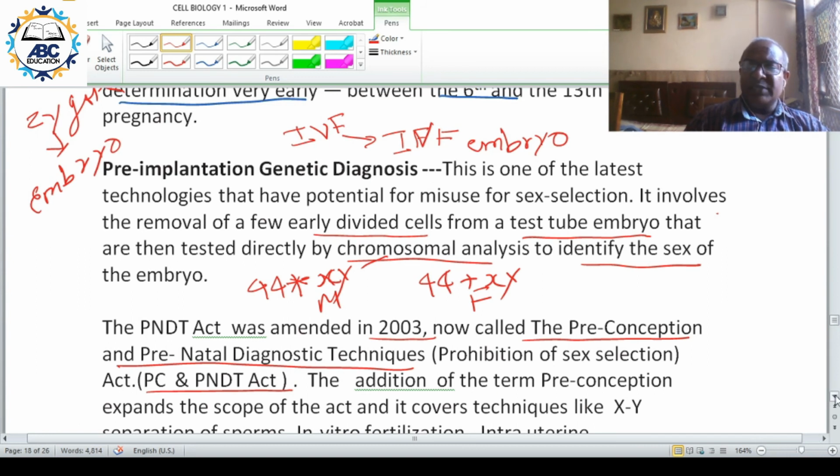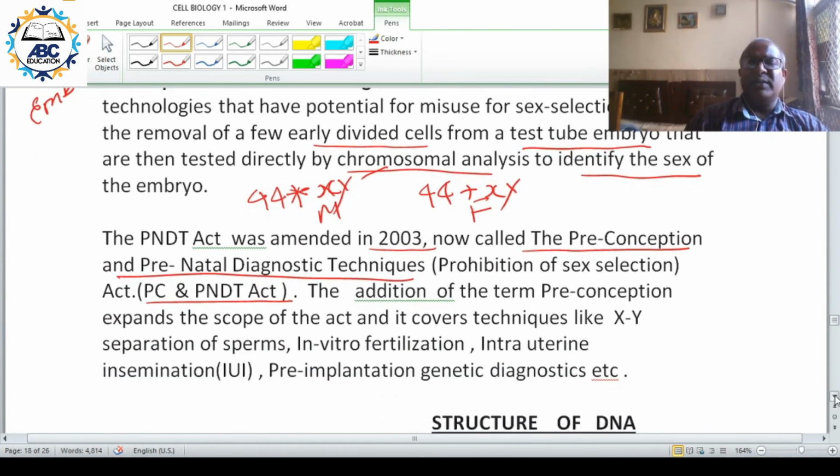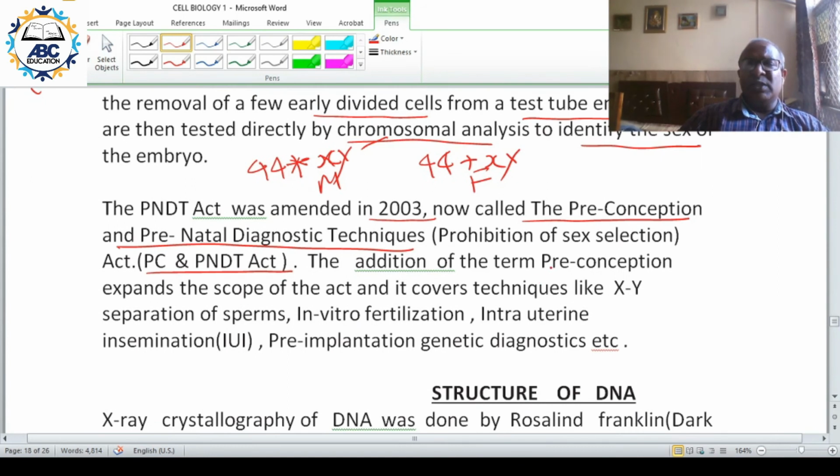Now due to the addition of the term preconception, the scope of the act expanded, and it covers all the techniques like XY separation of sperm, in vitro fertilization, that is fertilization in a test tube, or intrauterine insemination, IUI.